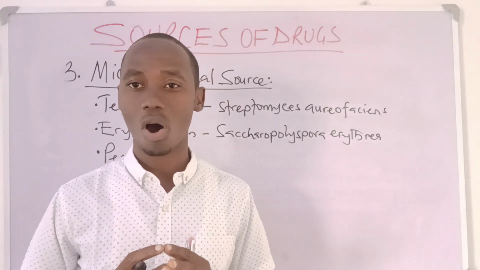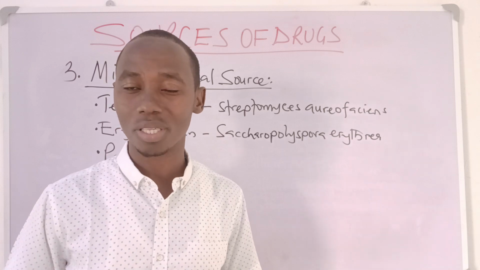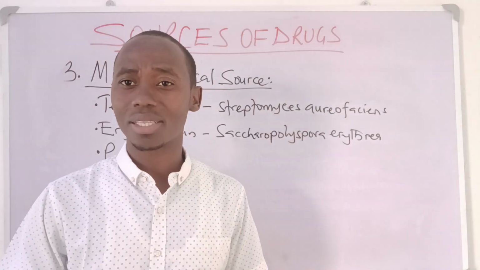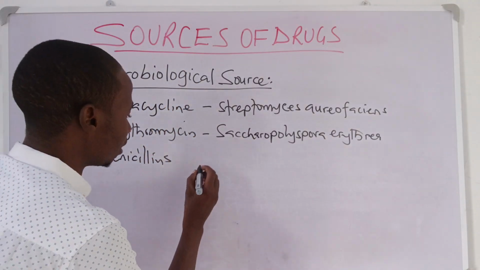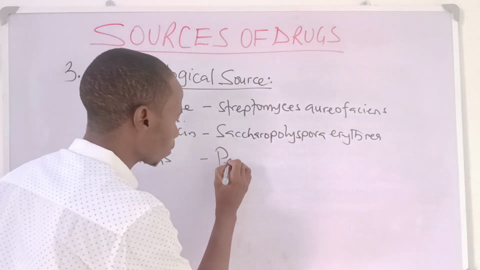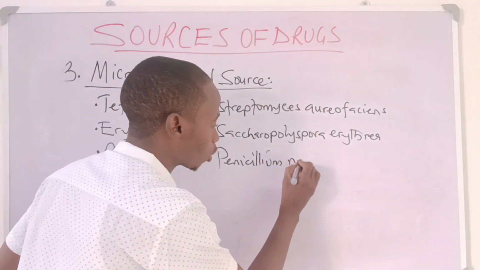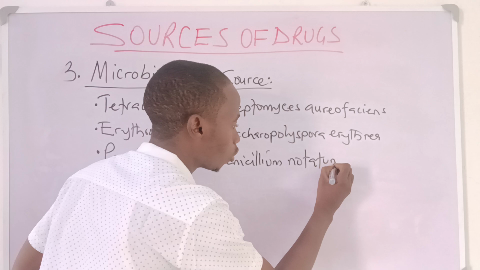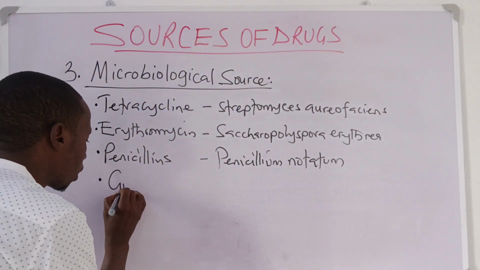Examples of these drugs include ampicillin, cloxacillin, amoxicillin, flucloxacillin, and so on, a lot of them. These penicillins are actually derived from a fungus called Penicillium notatum. Penicillium notatum.